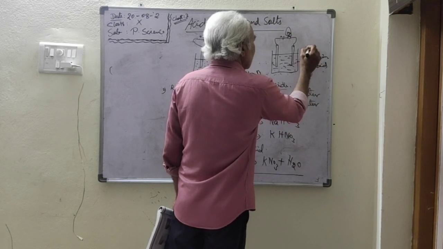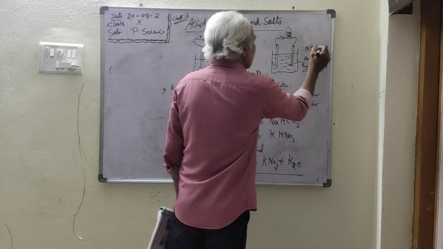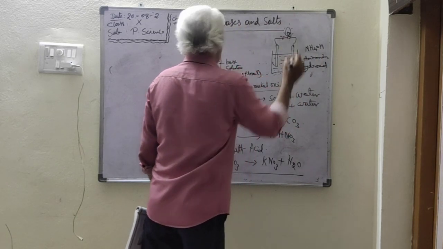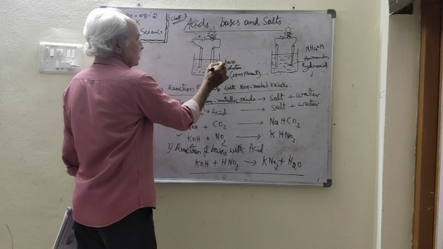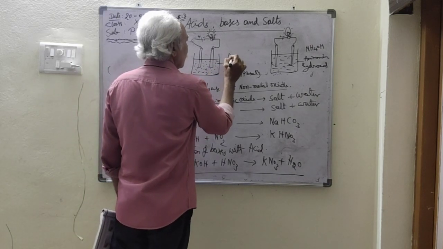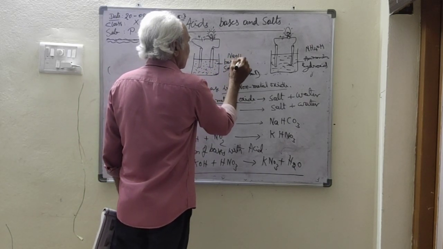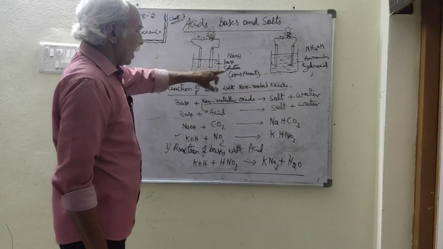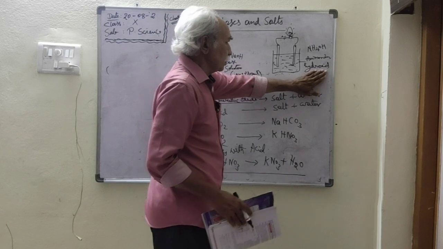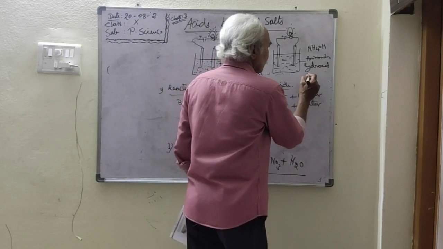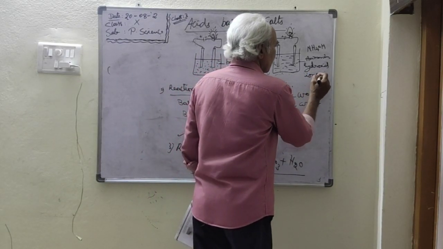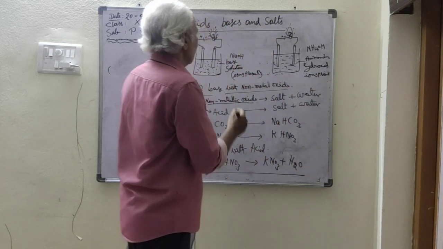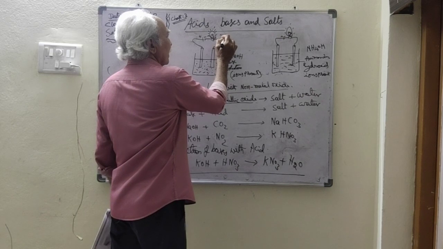When it is filled with ammonium hydroxide, you find the bulb is glowing. Here also the bulb is glowing. When the other beaker is filled with sodium hydroxide, the bulb is glowing. In both base solutions ions are present. But what is the difference here? The bulb is glowing more brightly.